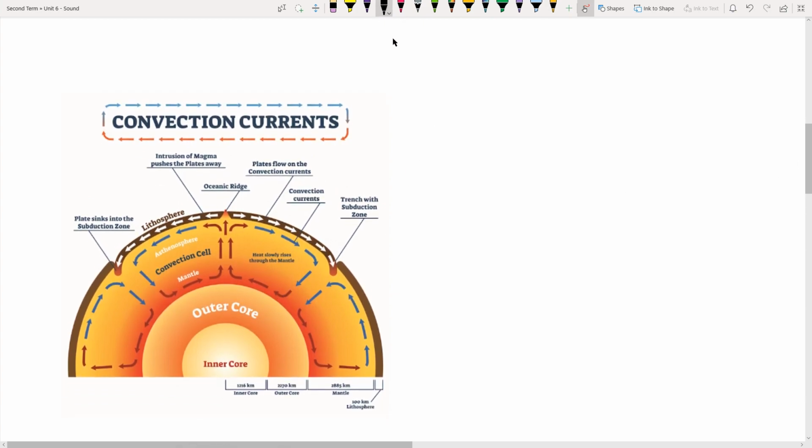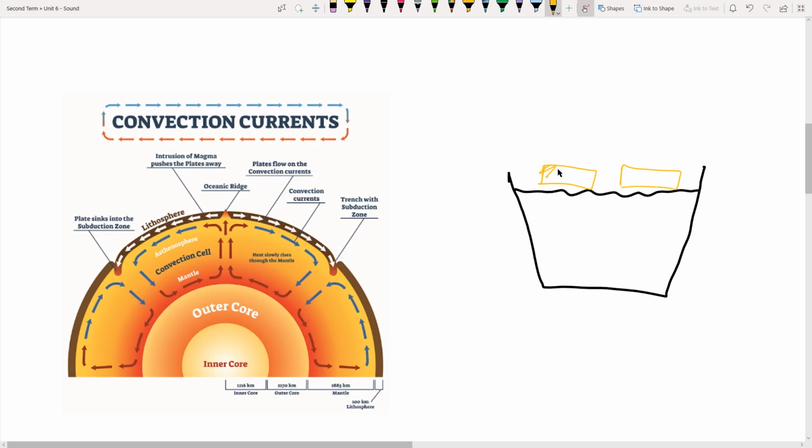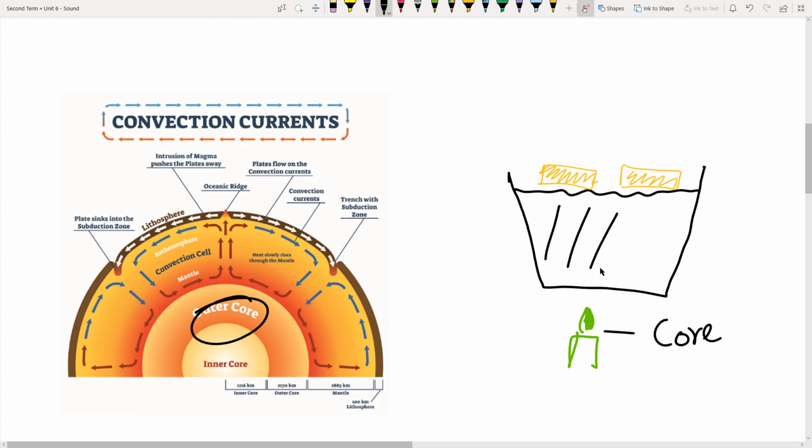Now, if you remember, in the workbook as well as in the assessment, there was this question in which you have oil, and you had two biscuits, or two plastic plates, floating on top, and you were heating this from the bottom. They were simply asking what the candle represents. It represents the hot core, the hot heat coming in. And what was the liquid? The liquid represented the mantle, which can flow. The mantle is partially flowing liquid.